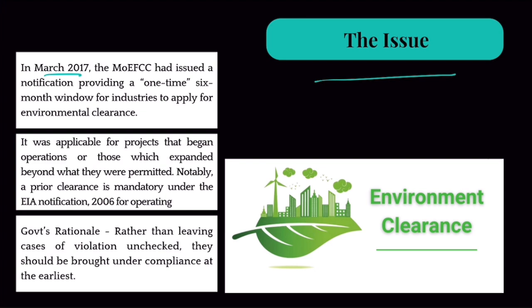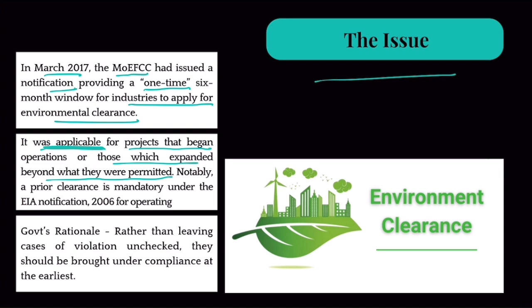So in March 2017, the Ministry of Environment, Forest and Climate Change had issued a notification providing a one-time 6-month window for industries to apply for environmental clearance. It was applicable, and this is the controversial part, for projects that began operations without getting environmental clearance, or those which expanded beyond what they were permitted. So maybe they got environmental clearance for, let's suppose, 10 acres, but these infrastructure projects expanded to 20 acres without taking the clearance for the extra 10 acres, right? They would be allowed to take environmental clearance.